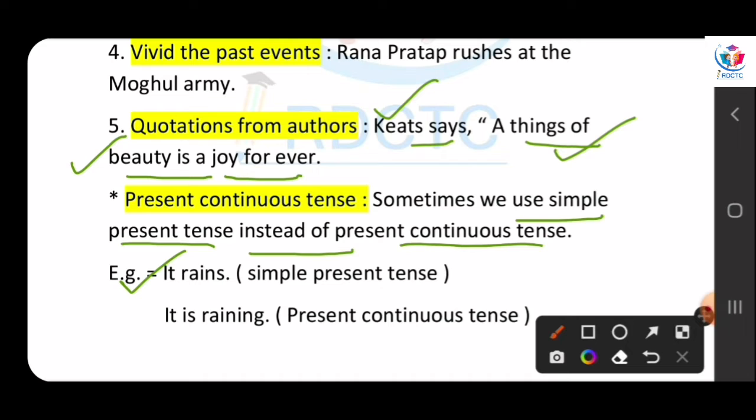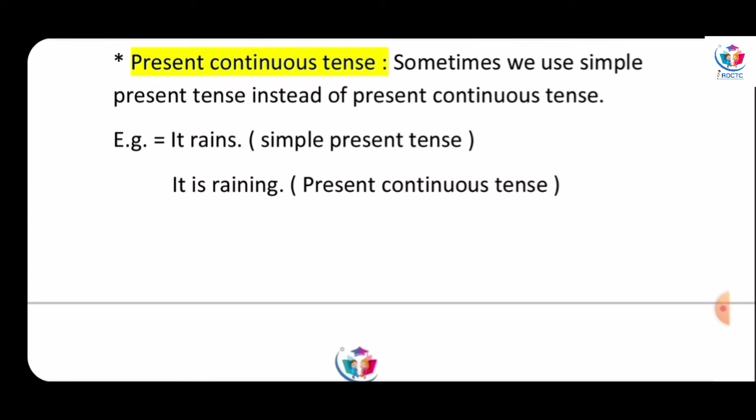But sometimes we use simple present tense instead. It is very easy. Don't fall into any confusion. Often we use simple present tense instead of present continuous tense, right? That is why I mentioned the point in this topic.